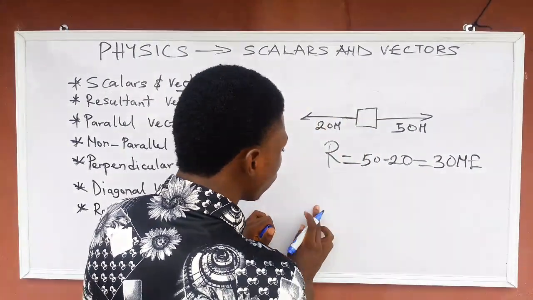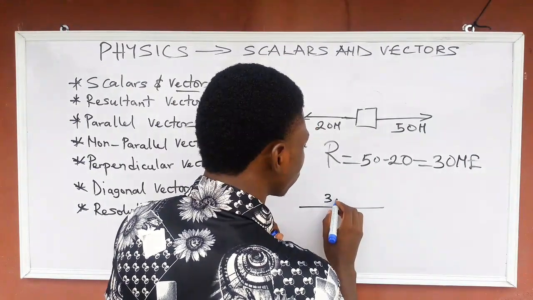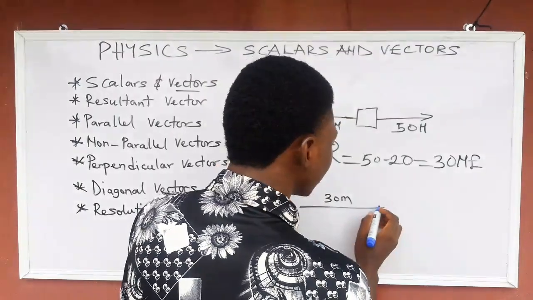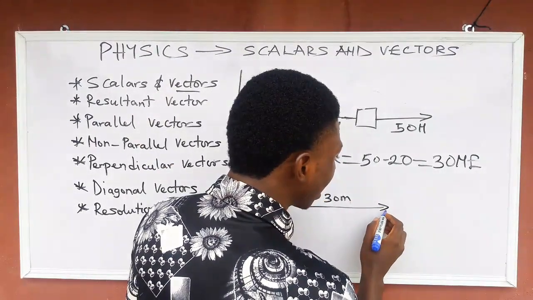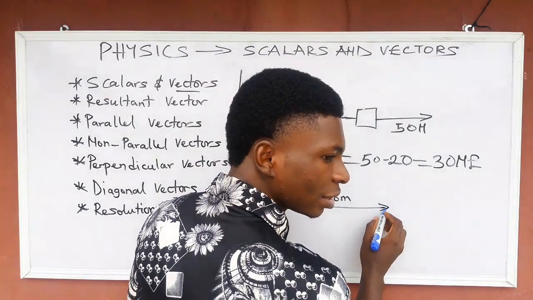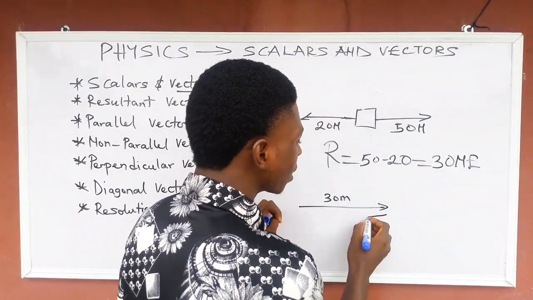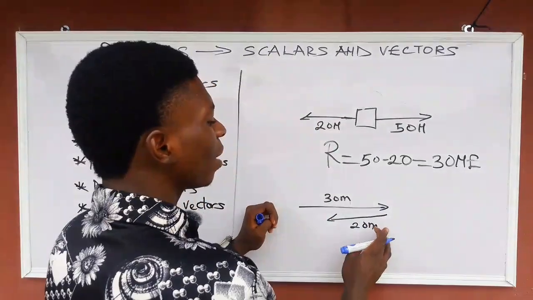If a body moves 30 meter eastward, look at this very carefully. If a body moves 30 meter eastward and then, when this body reaches this point, it goes back 20 meter.